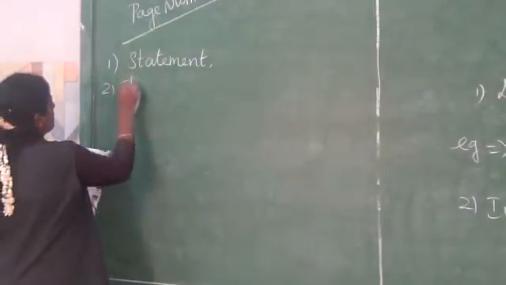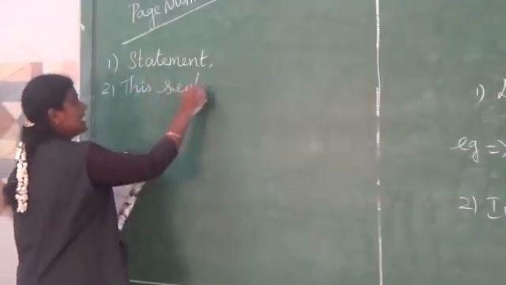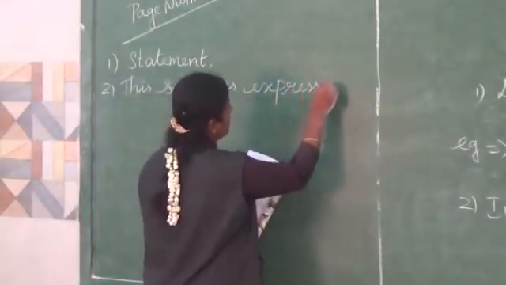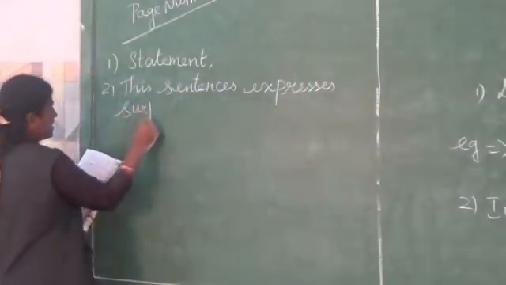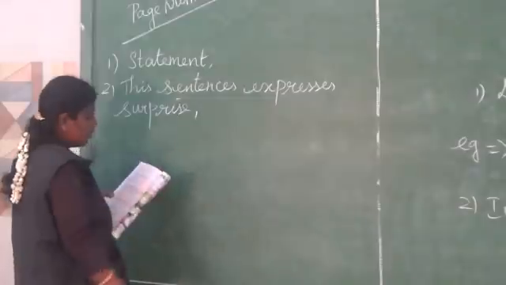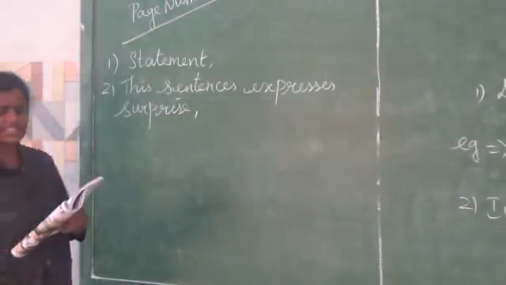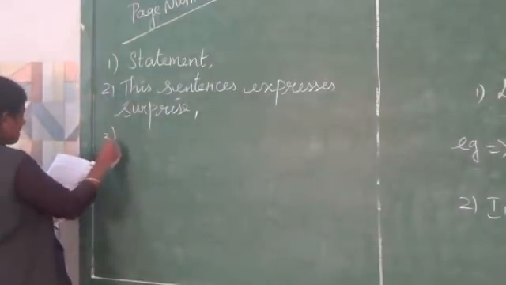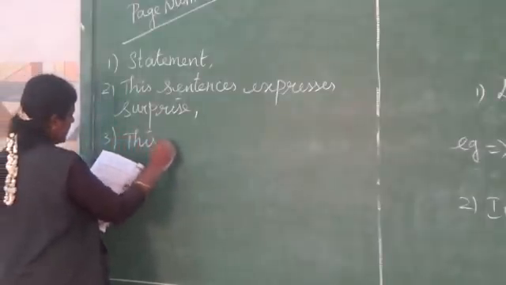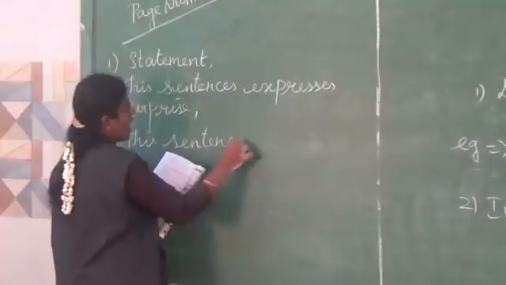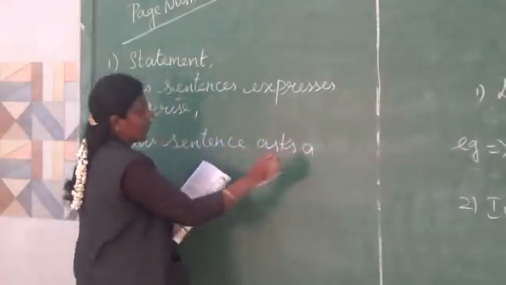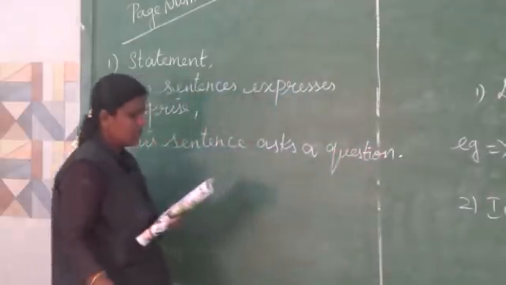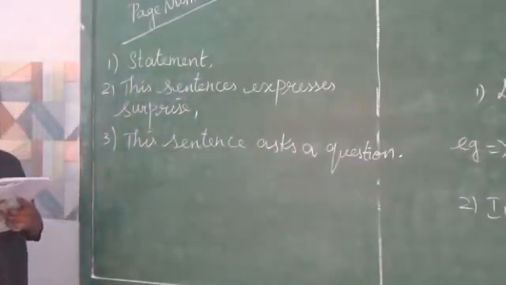This sentence expresses surprise. So we end with an exclamation mark. So it's an exclamatory sentence. Next, who is going to see them? This sentence asks a question. So we end with a question mark.